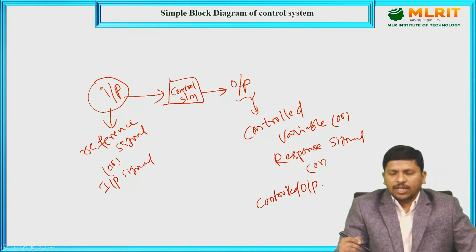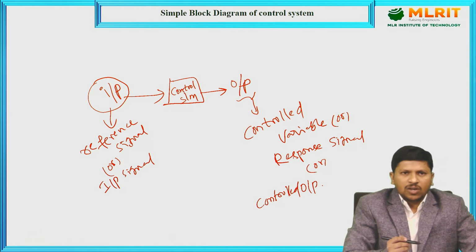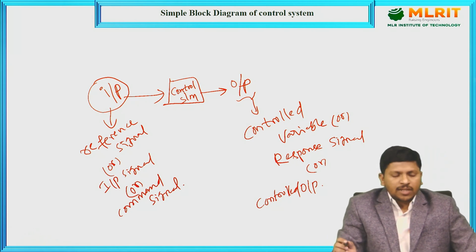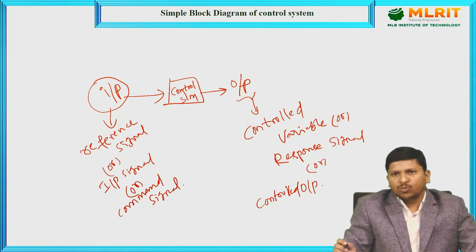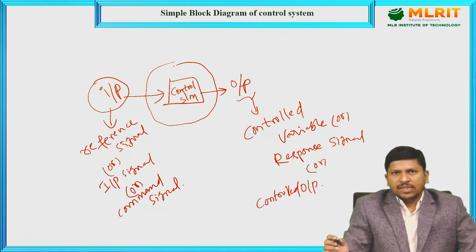All these are names of the output signal, and the input signal is called reference signal, input signal, command signal or excitation signal. These are the names of input signal and output signal. This is the basic block diagram of the control system.